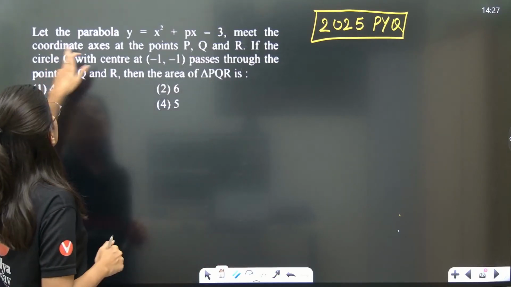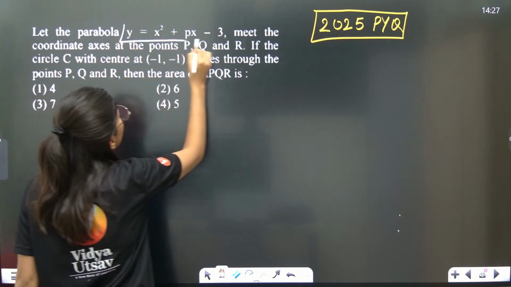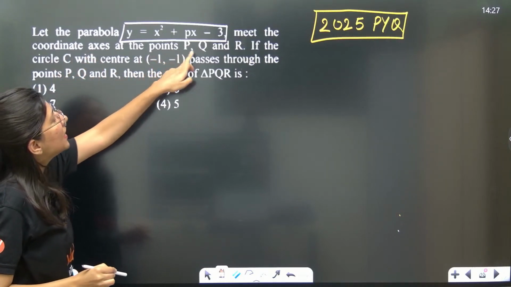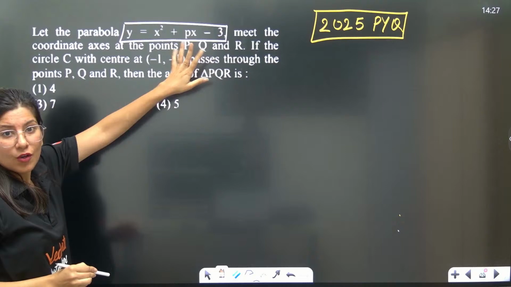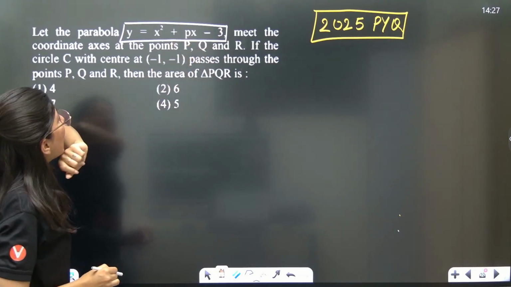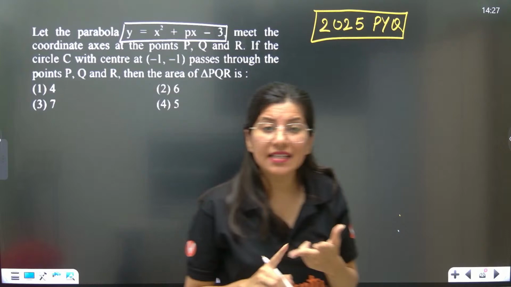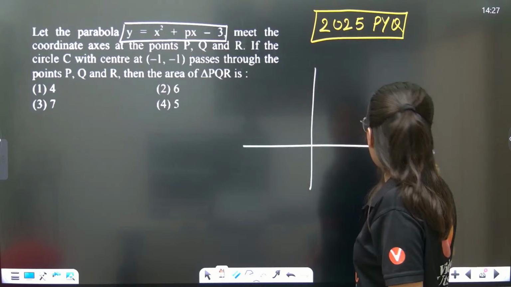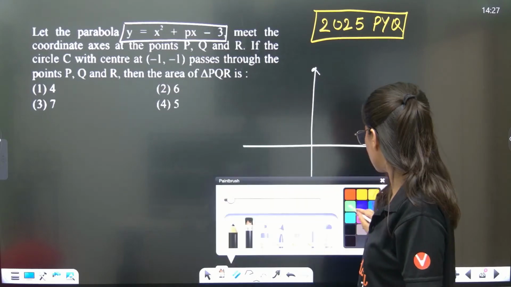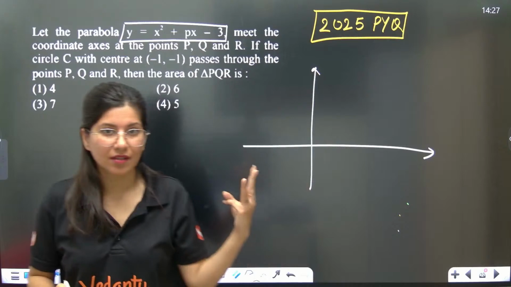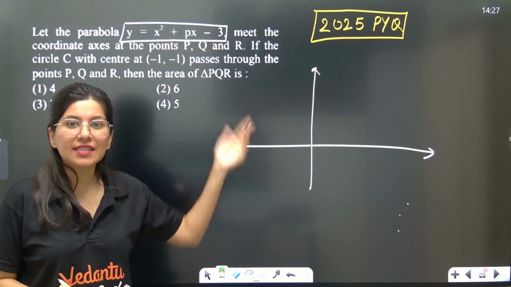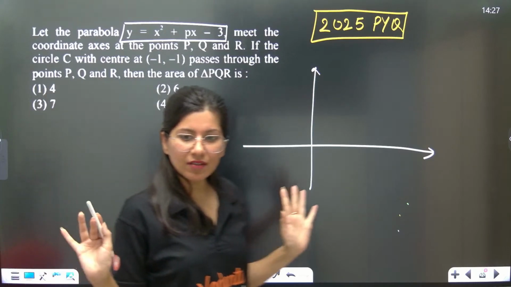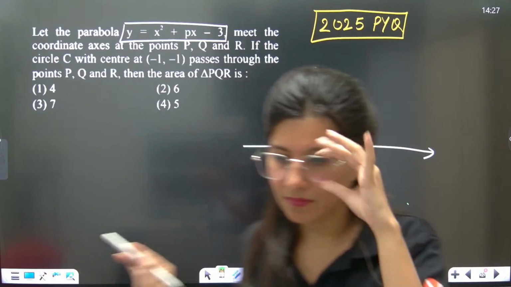Let the parabola y = x² + px − 3 meet the coordinate axes at points P, Q and R. Understand, coordinate axes means x and y. Just tell me, how come 3 points? How many points of intersection with the y axis? How many points of intersection with the x axis? Anybody can guess?